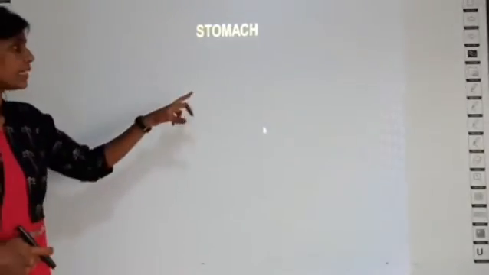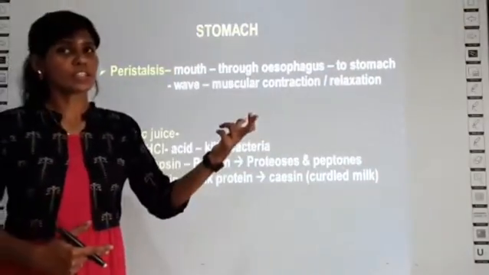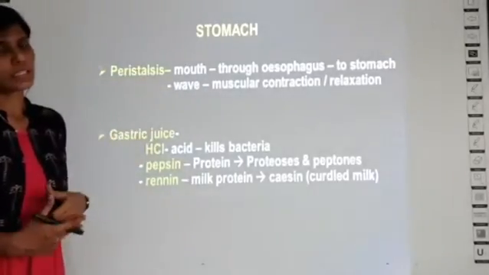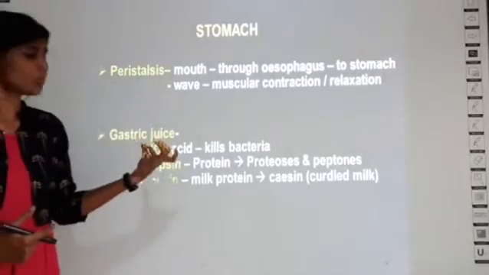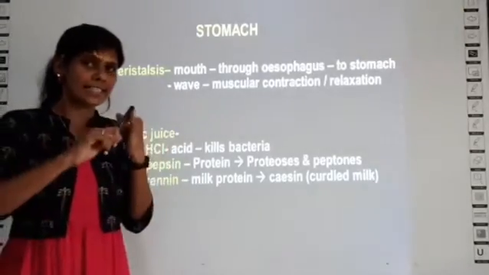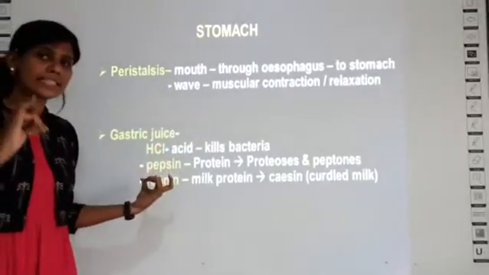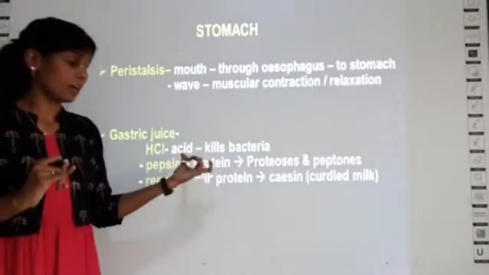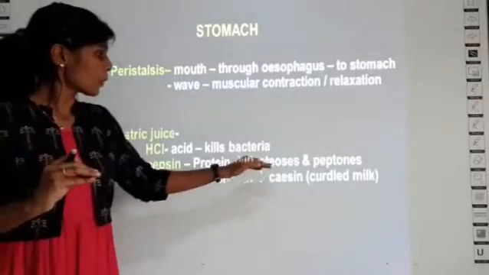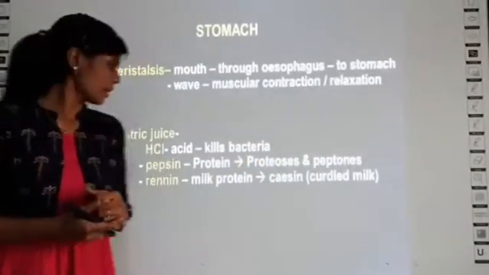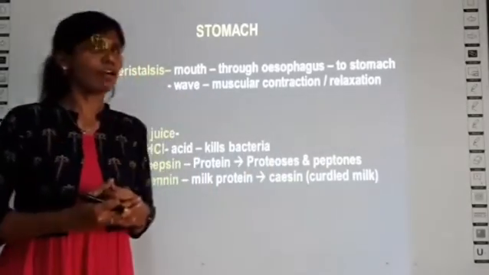And then let's learn about the structure of the stomach. Before that, let's learn what is present in the stomach. The stomach has a juice called gastric juice, which comprises HCl, that is hydrochloric acid, which can kill bacteria. It has an enzyme called pepsin, which can break proteins into smaller proteins called proteoses and peptones. Proteins are a complex form; proteoses and peptones are simpler forms of proteins.